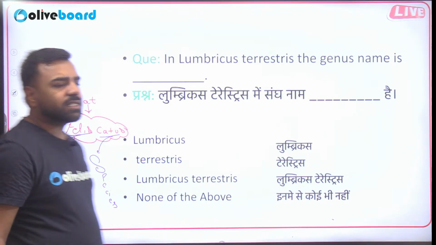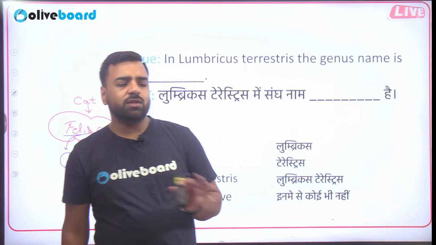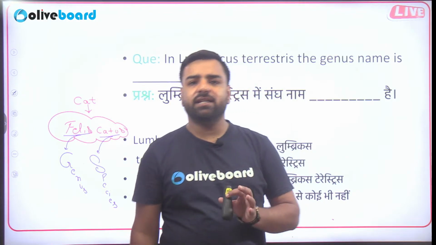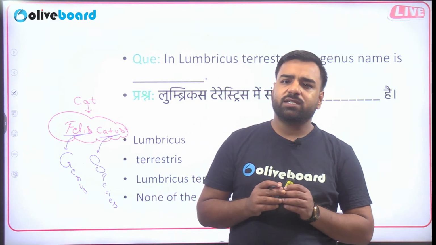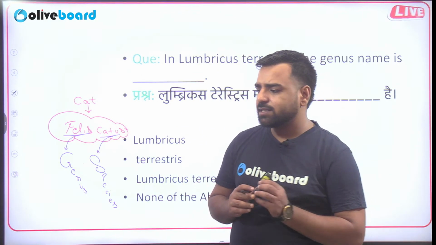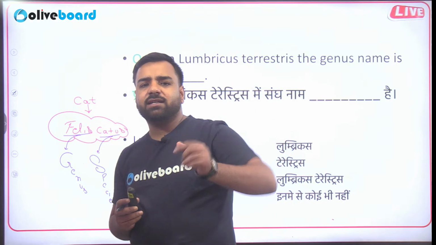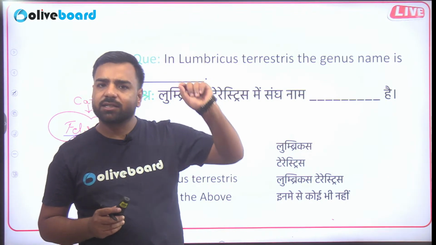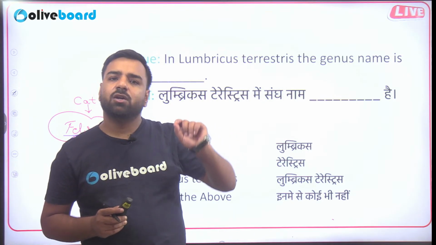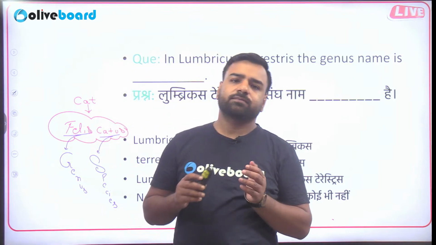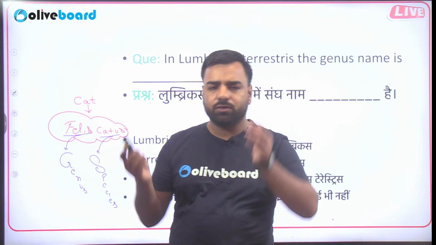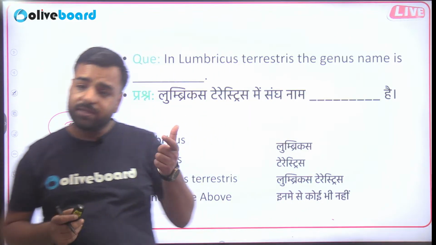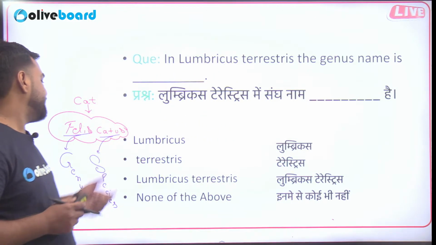So we have a total of 7 taxonomic categories. Who is known as the father of taxonomy? So he is Carl Linnaeus. So Carl Linnaeus is known as the father of taxonomy, and yes, all the organisms are categorized into 7 different categories. So it starts with the genus. So genus, species, family, order, class, phylum and kingdom. So these are 7 taxonomic categories, in which the most basic one is species, right?